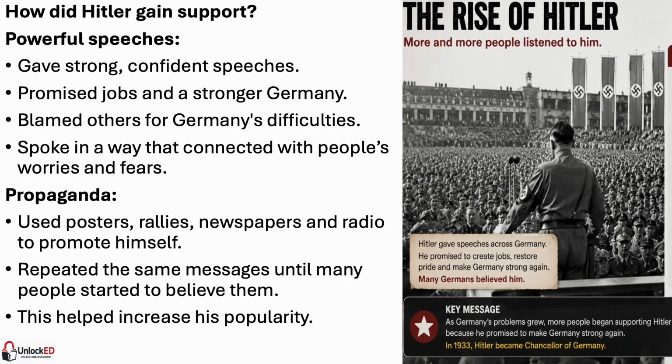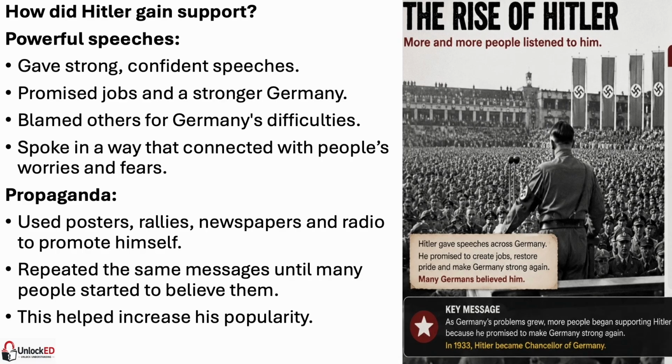One of the main ways he gained popularity was through the way he communicated with people. Many Germans were worried about their future. They'd lost their jobs, struggled to afford everyday life, and wanted things to get better. Hitler understood these worries and spoke directly to them. He gave powerful speeches, promising jobs, a stronger Germany, and a better future for everyone. For many people, these promises gave them hope their life could improve, and as a result, Hitler's popularity began to grow. But Hitler didn't just rely on speeches.